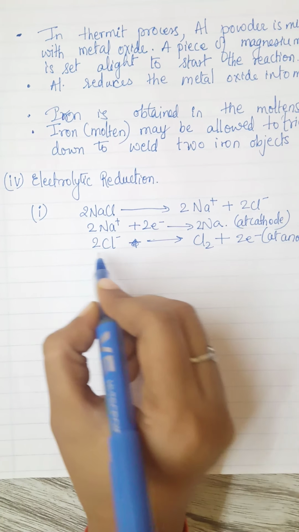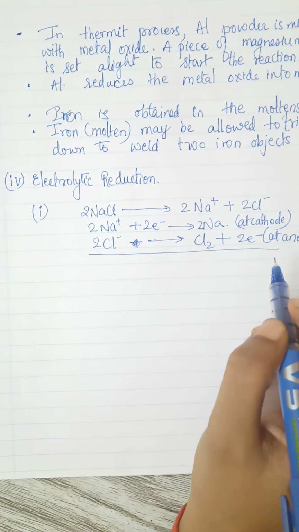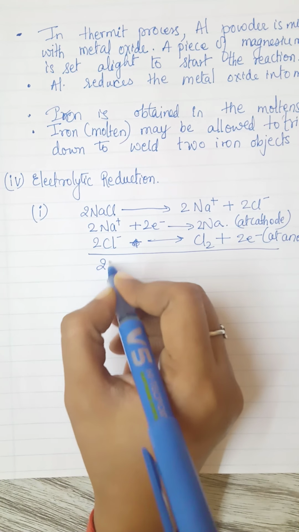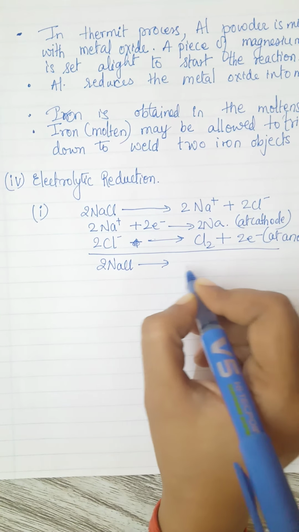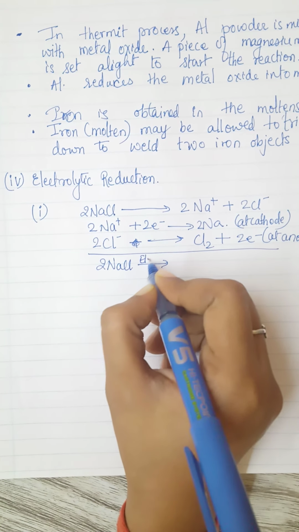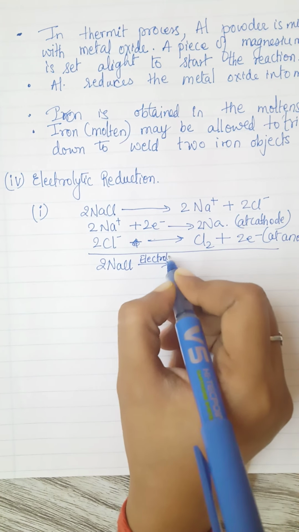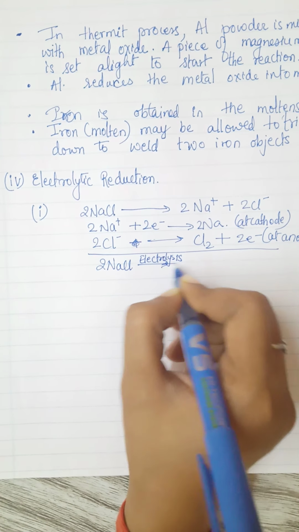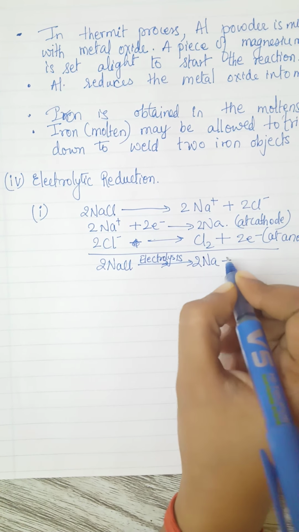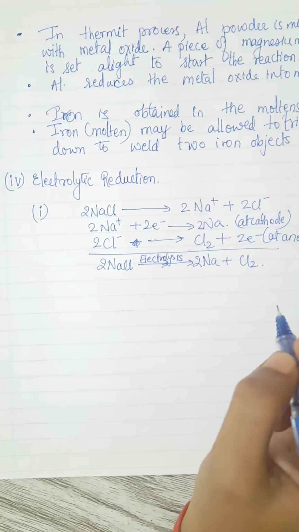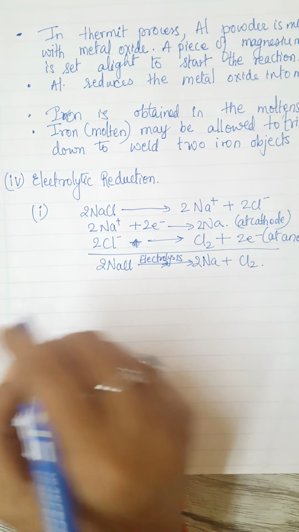Okay, so you can balance the whole reaction and you'll get 2NaCl, on electrolysis, it gives what? 2Na and Cl2. So this is an example of electrolytic reduction.